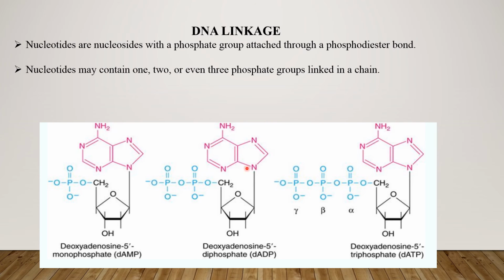DNA linkage. Nucleotides are actually nucleosides with a phosphate group attached through a phosphodiester bond. Means one nucleotide is attached with the other nucleotide molecule by the formation of a phosphodiester bond. Nucleotides may contain one phosphate group, that is known as the deoxyadenosine monophosphate.